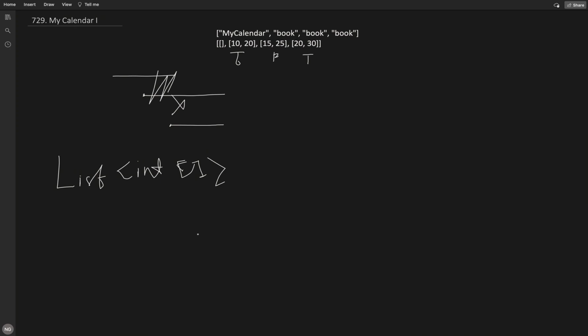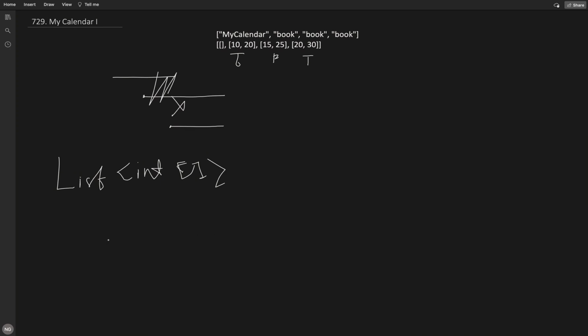So what are the criteria of overlapping here? Let me show you. Let's say the first row represents a meeting from the successful meetings while iterating, and the second line represents the duration of the new meeting. In this case, the new start is in between the previous meeting's start and end.